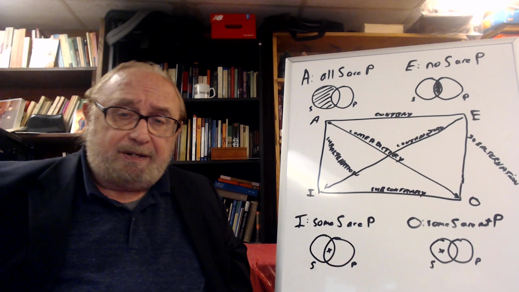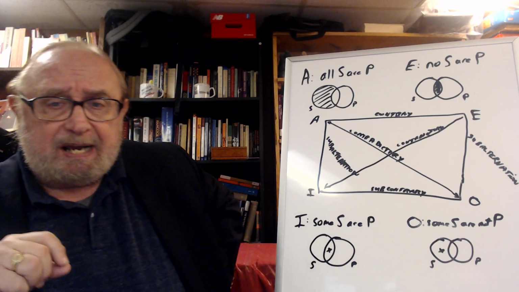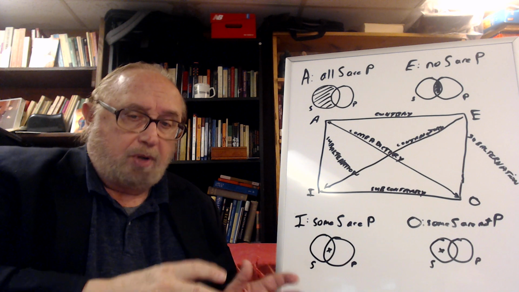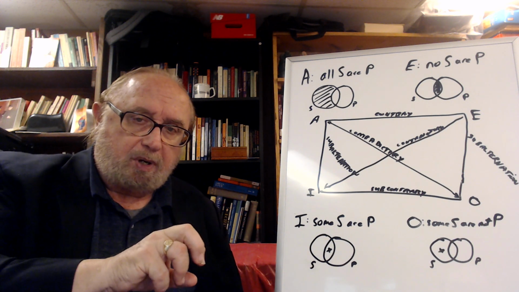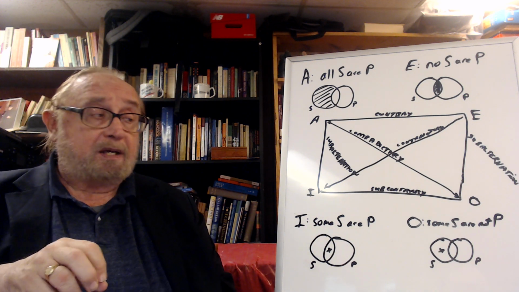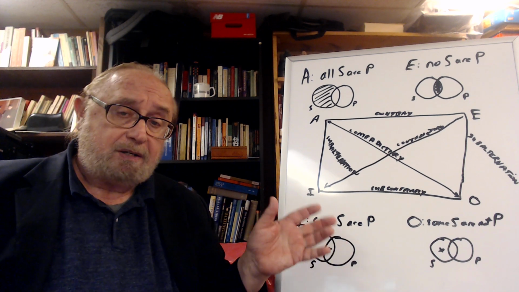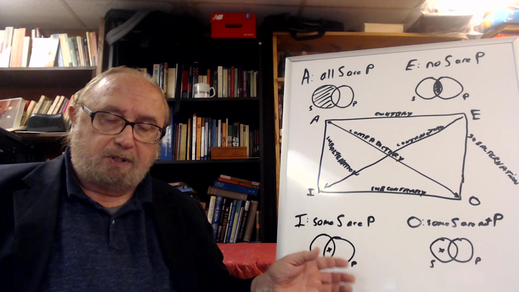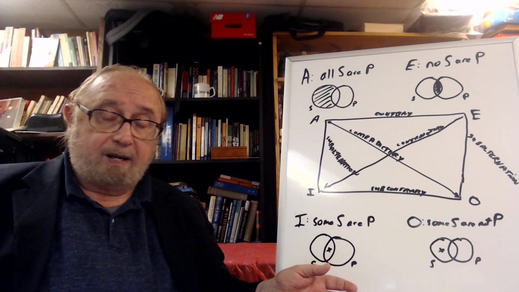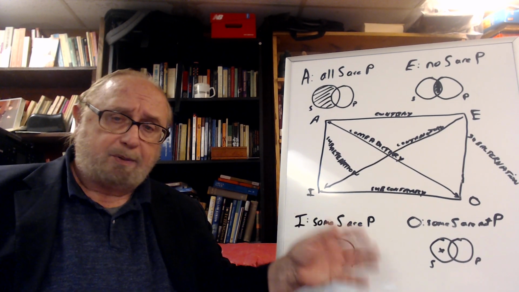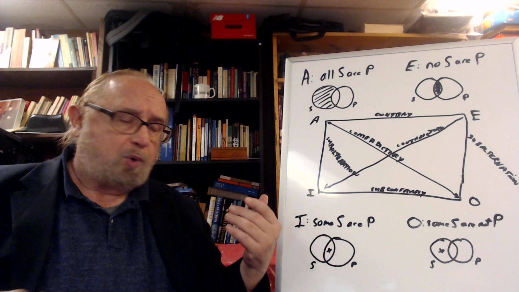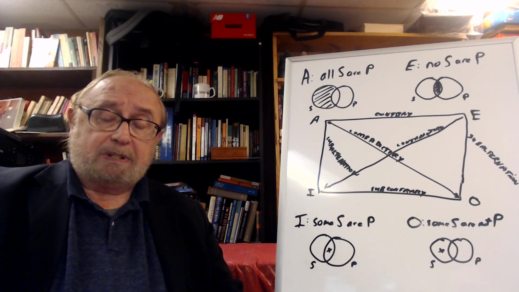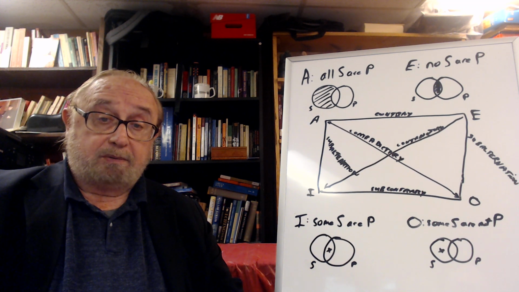But the I statement doesn't distribute anything, because it's not talking about all dogs. It's talking about one small subset of dogs which have black hair. It's not talking about all black things. It doesn't tell you anything more about the other things or the other dogs. So in the I proposition, neither subject nor predicate is distributed.